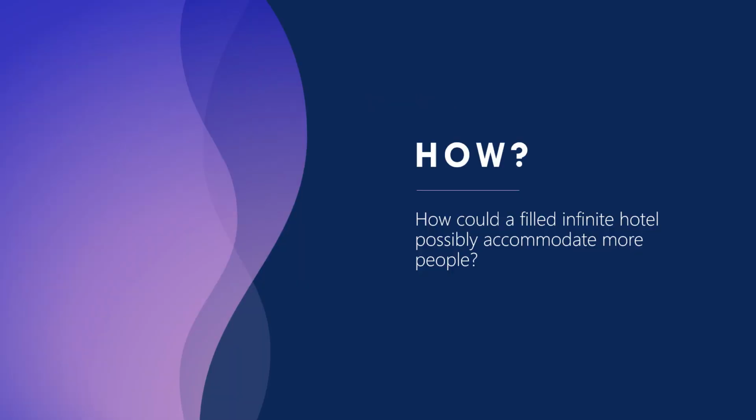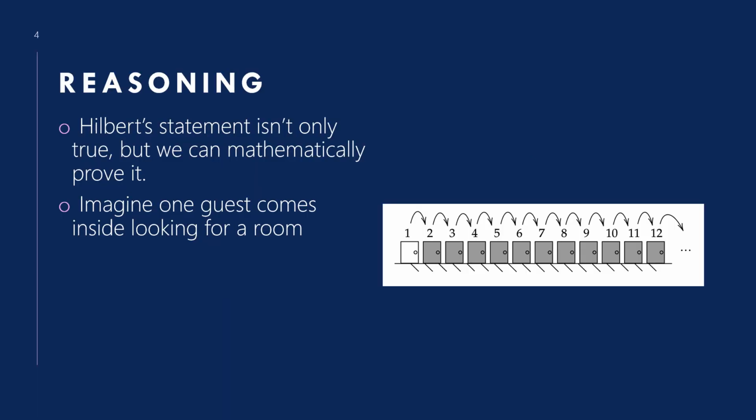Now you may be asking, how could a filled infinite hotel possibly accommodate more people? Because it's a filled hotel, how could there be more rooms if every room has a person inside of it? And this is where the paradox part comes in. Well, Hilbert's statement isn't only true, but it's mathematically provable. So first we'll just start with a little example.